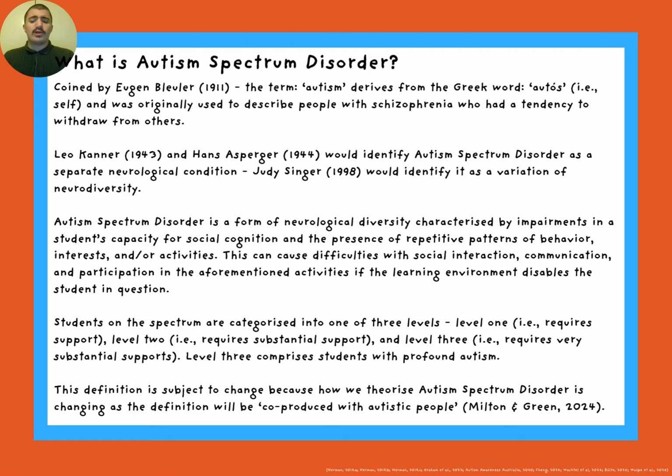Autism spectrum disorder is a form of heterogeneous neurological diversity characterized by impairments in the student's capacity for social cognition and the presence of repetitive patterns of behavior. It can cause difficulties with social interaction, communication, and participation in activities of the learning environment, which disables the student in question. Students on the spectrum are categorized into one of three levels.